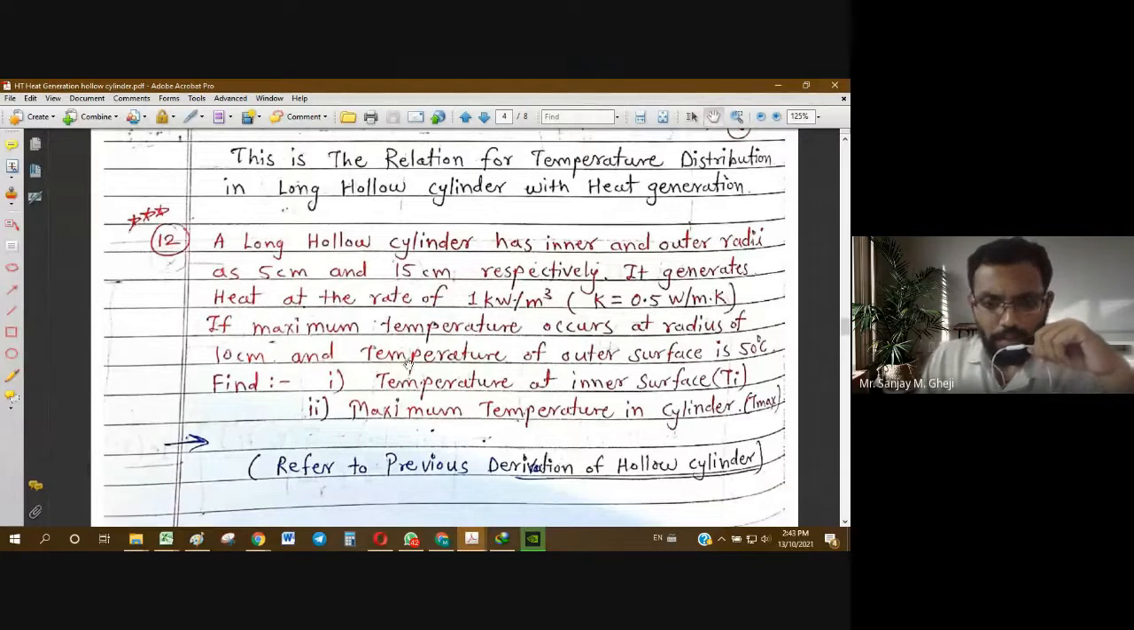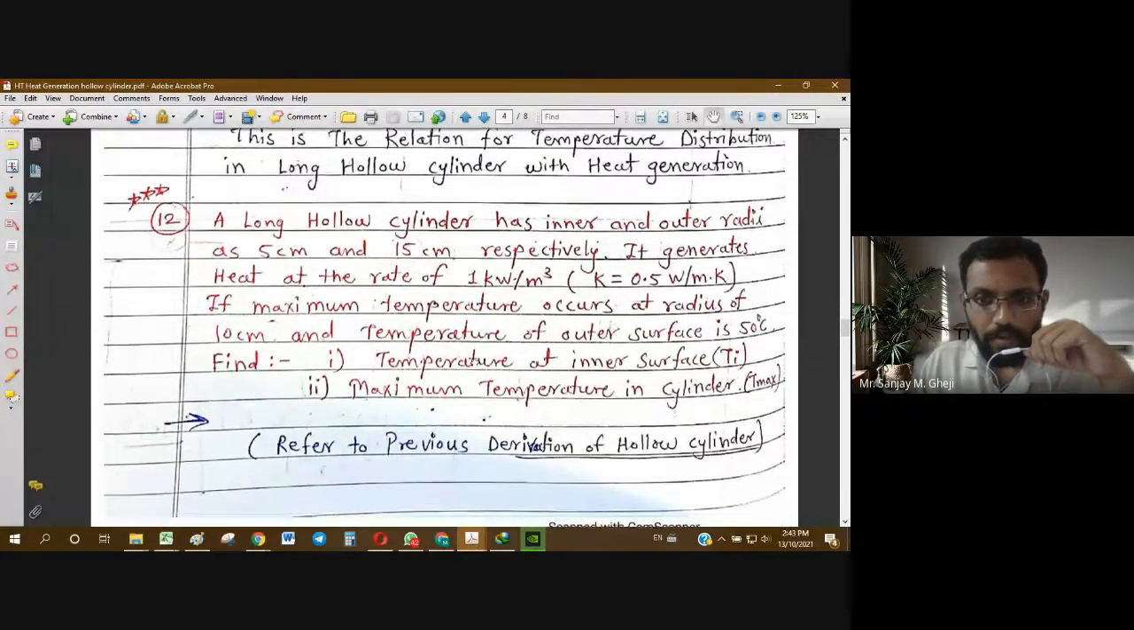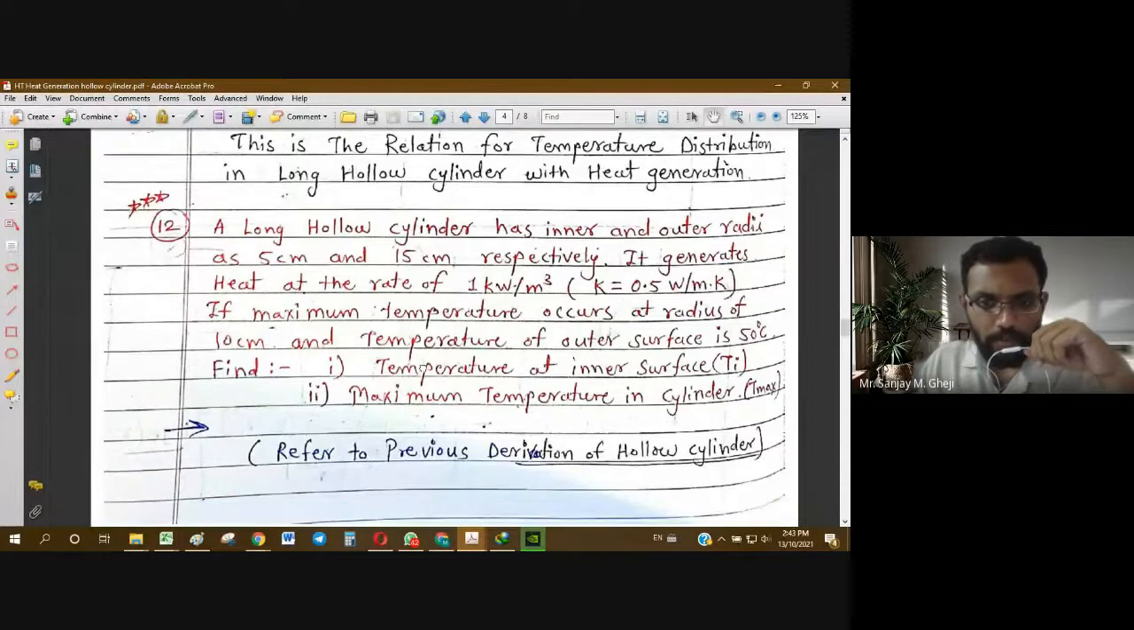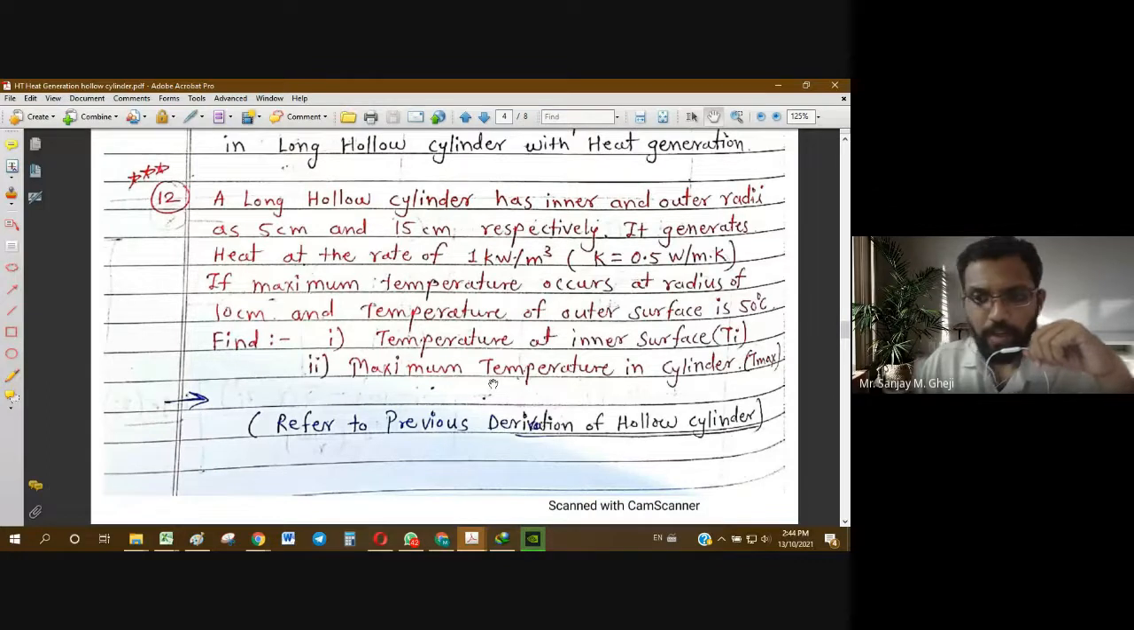I know we are already past 2:30, but I want to extend it further up to 3 p.m., for about 15 to 20 minutes, so that we will complete our entire study of internal heat generation. Only this problem is remaining. We will cover this very quickly, and then we will complete our study of internal heat generation. So this is the last problem of this type.